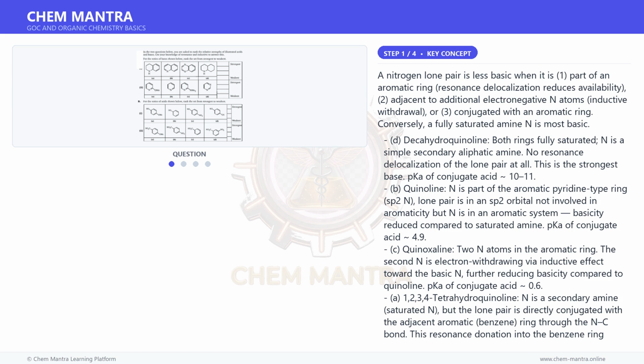Quinoxaline, while having two ring N atoms, still has its lone pair in an sp2 orbital not fully donated into the ring system in the same way. The answer is taken as given, DBCA. A. Two pyridine derivatives, basicity comparison.